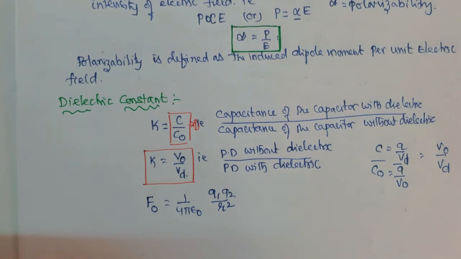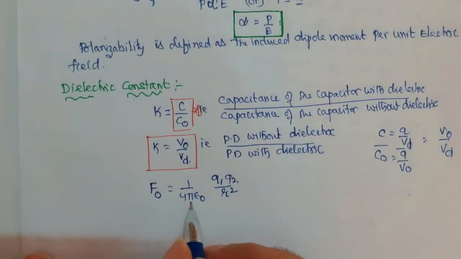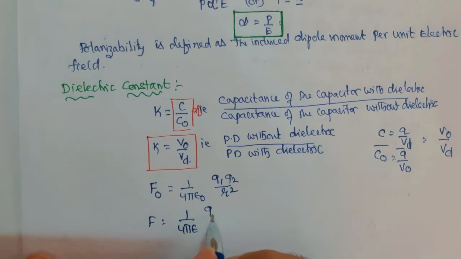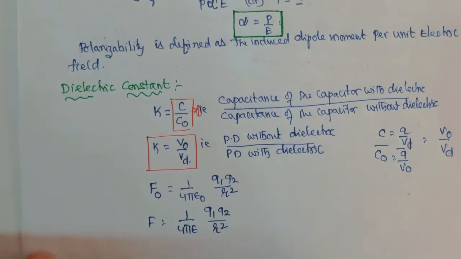When the charges are placed in a medium, the charges and the distance are the same, so F is equal to 1 by 4 pi epsilon, Q1 Q2 by r square.